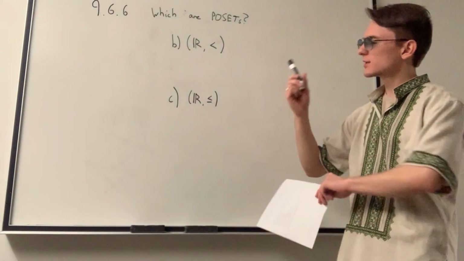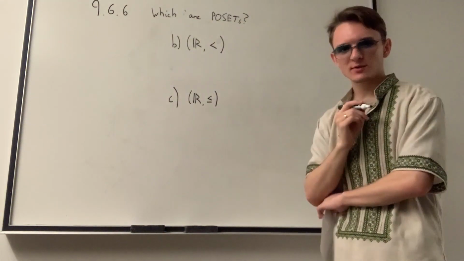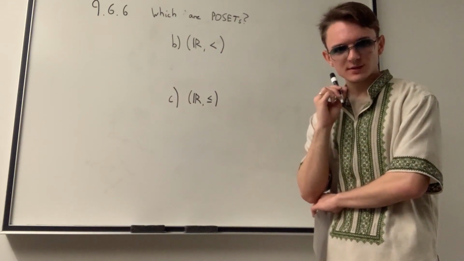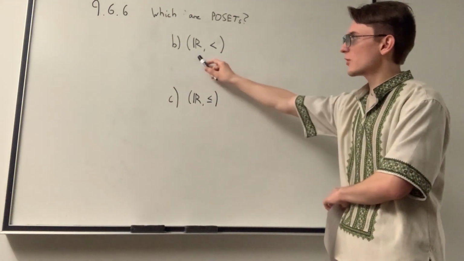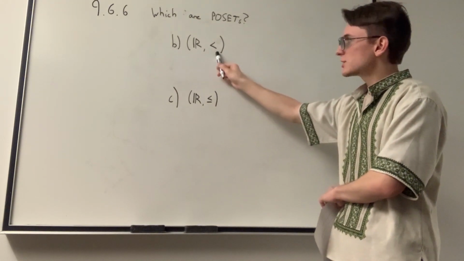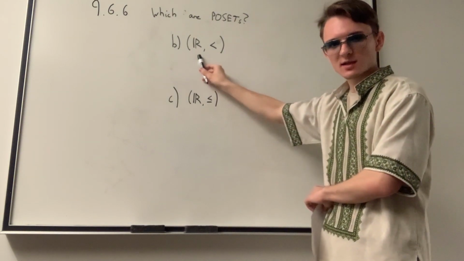We have 9.6.6. The question reads, which of these are posets? We have B, so let's begin with that. B has the set of all real numbers. Then we ask whether the relationship less than is a poset on the set of all real numbers.